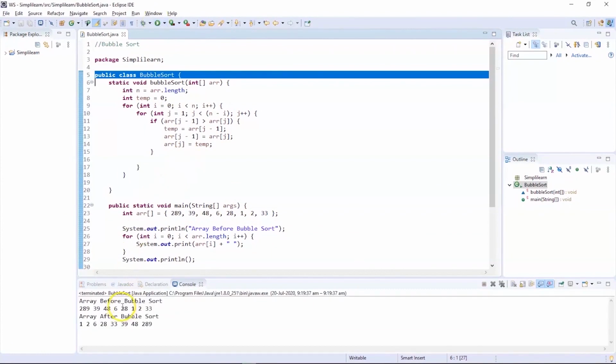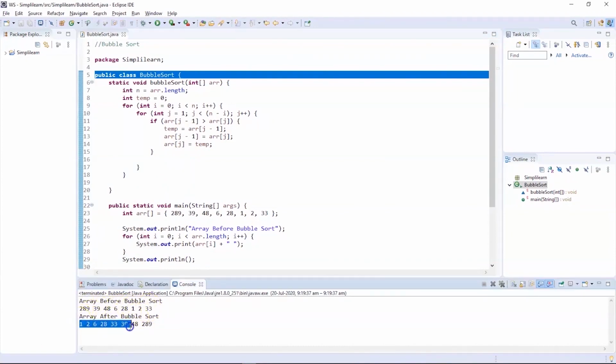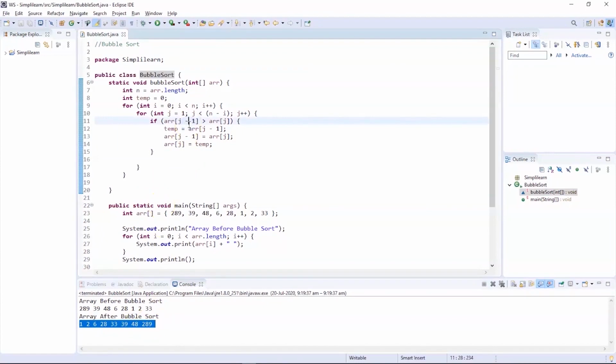You can see the array before bubble sort is 289, 39, 48, similarly 33, and after the bubble sort we have the sorted array, which is 1, 2, 6, 28, 33, 39, 48 and 289. So this is how the bubble sort works.